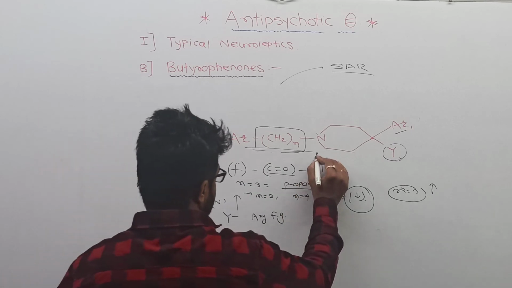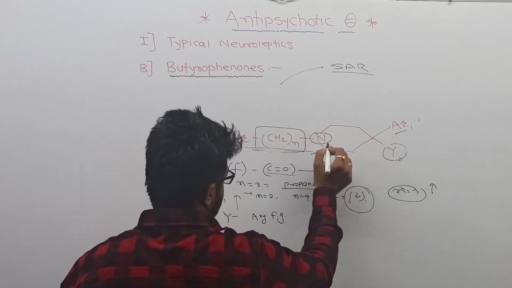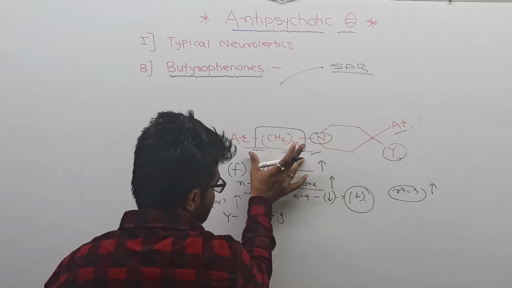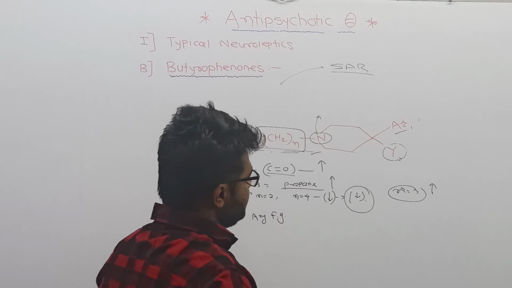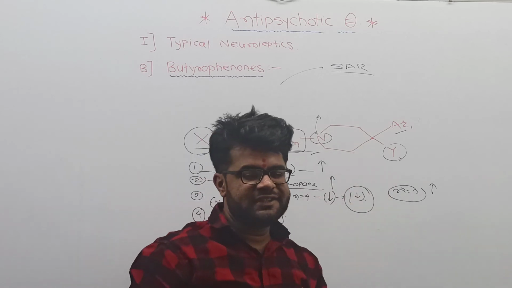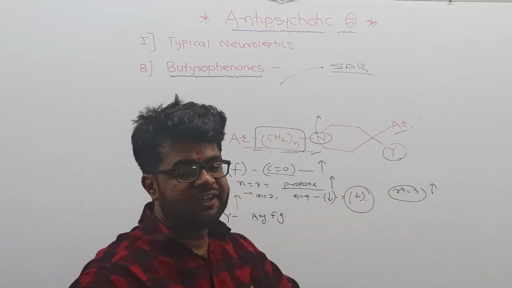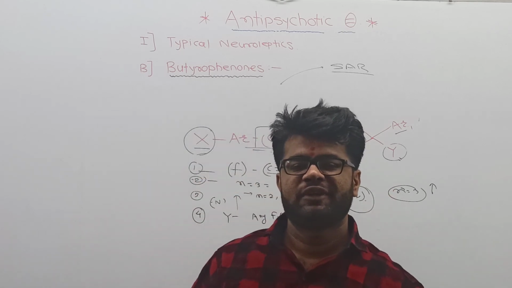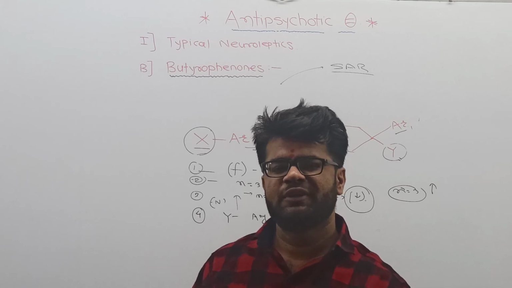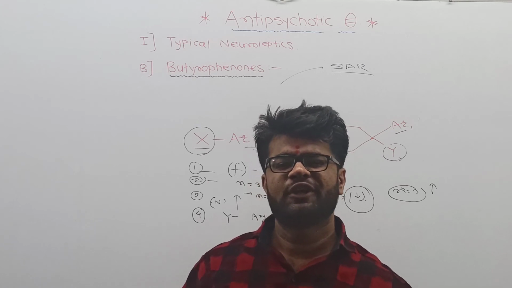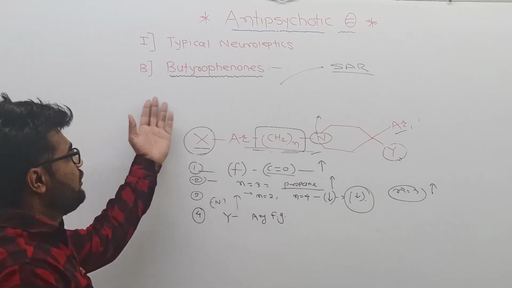And here look at this. There is a nitrogen incorporated in the ring and attached to the aliphatic side chain. That nitrogen is essential for the activity. And there is the presence of Y. Y is any functional group attached to that aryl ring and it is essential for the activity. Functional group means, for example, fluorine, chlorine, bromine or CF3. So this is the SAR of butyrophenones.